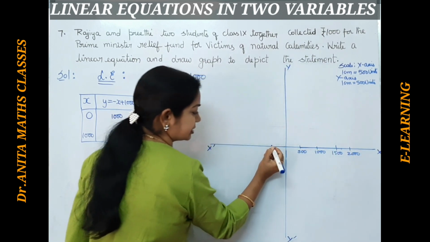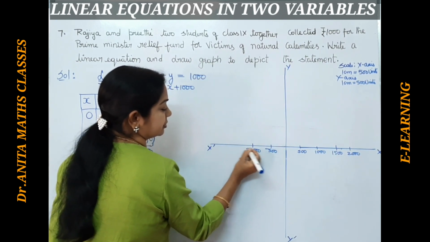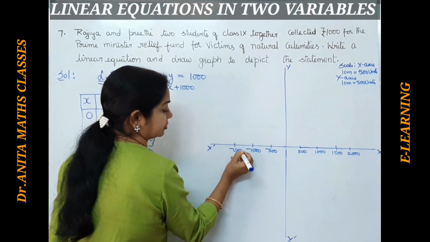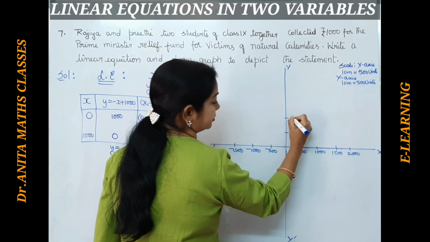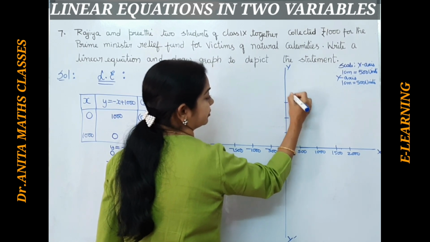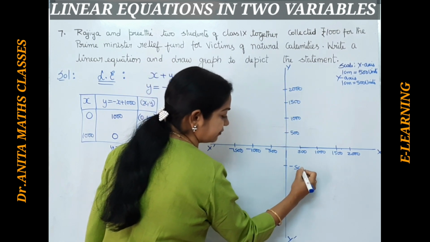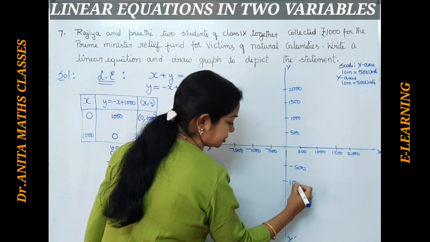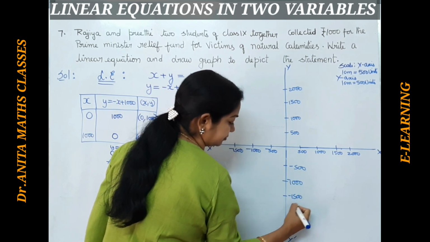Likewise here, minus 500, minus 1000, minus 1500, and so on. Here again 500, 1000, 1500, like that. Here the negative, minus 500, minus 1000, minus 1500, and so on.